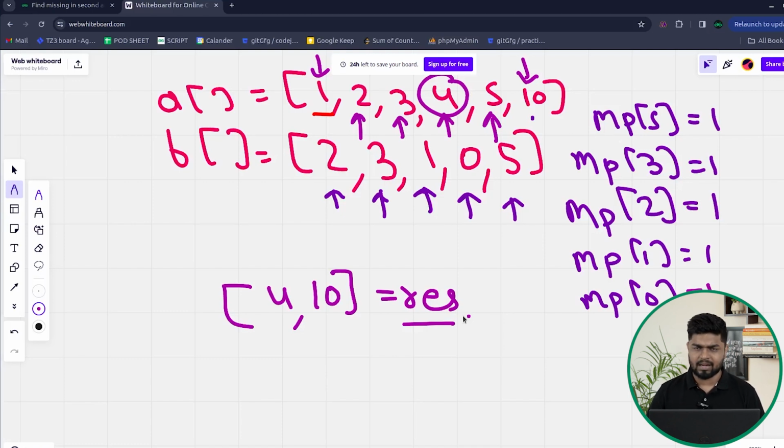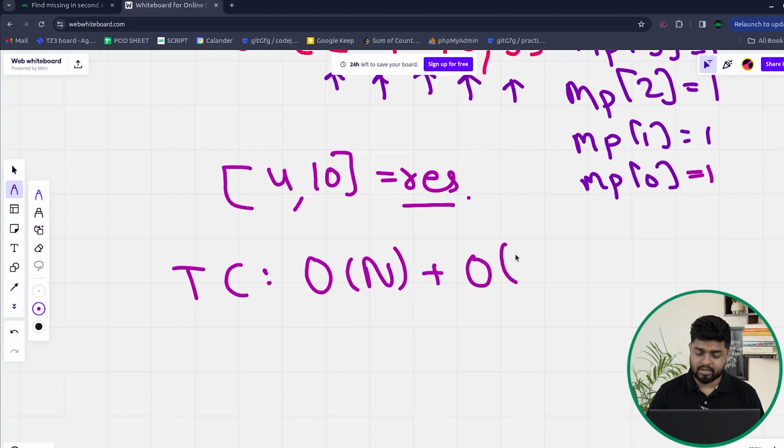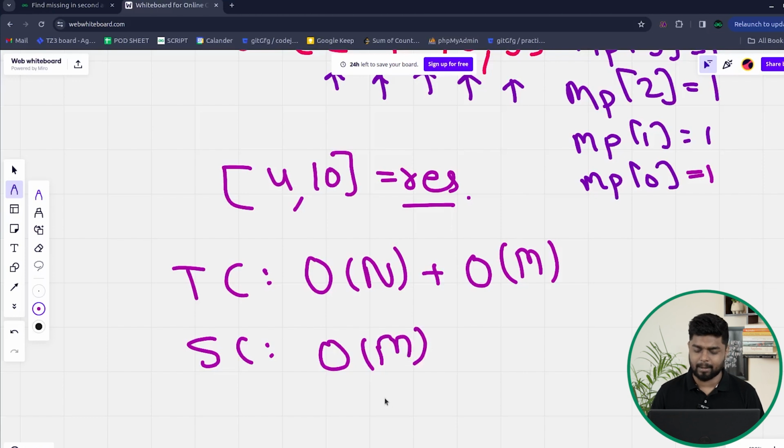If you look at the time complexity and the space complexity, since we are iterating through the first array, the time complexity will be order of n for that, and then we'll be iterating through the second array as well, so that would be order of m, assuming that the second array is of size m. Then talking about the space complexity, suppose that all the elements of the second array are distinct. How many elements will get stored inside the map? If the size of the second array is m, then m elements will get stored inside the map. So the space complexity would be roughly order of m in the worst case.